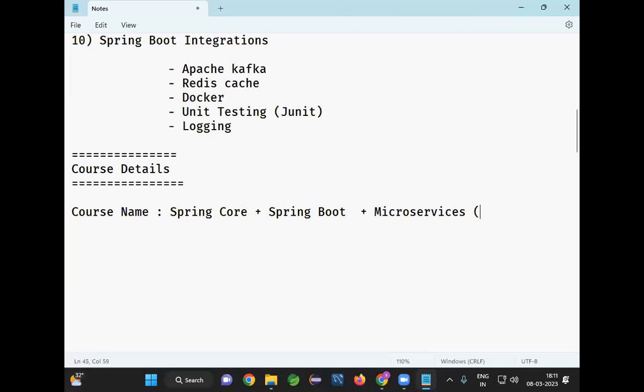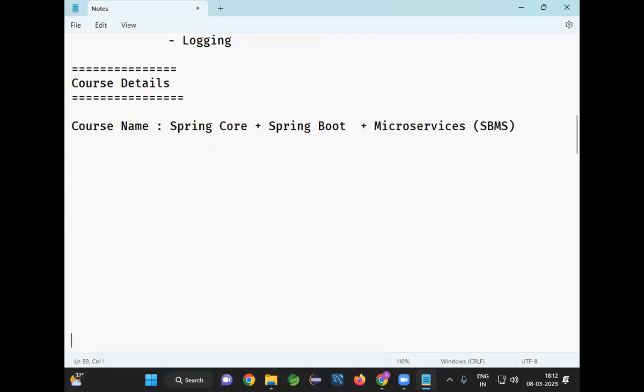In our institute, we call this SBMS, Spring Boot and microservices. This is our 29th Spring Boot microservices batch in Ashok IT, so our course code is 29 SBMS.